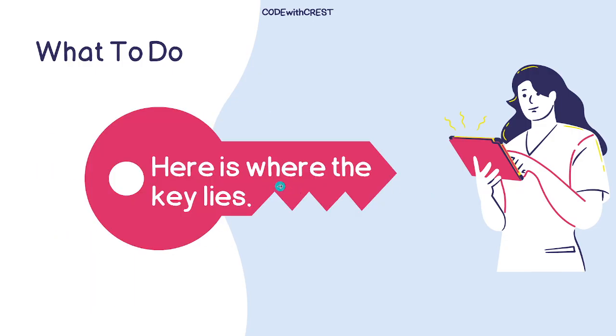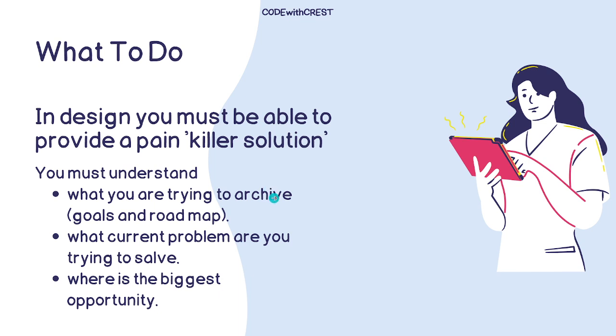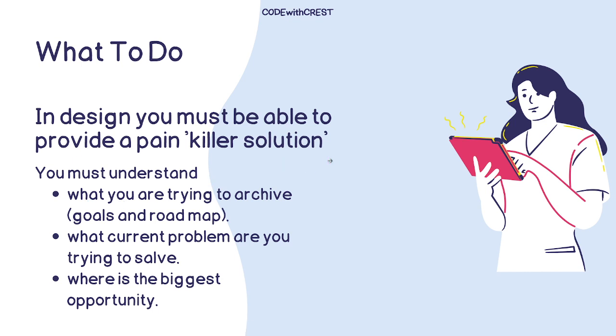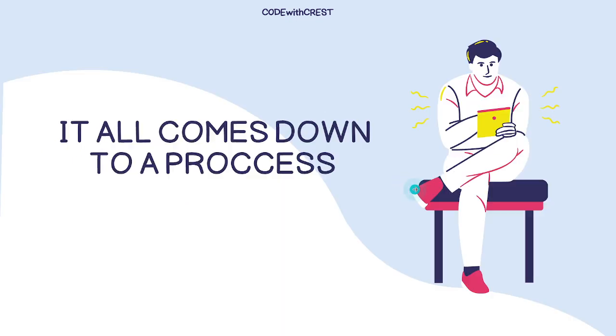Now, so what to do? So here is where the key lies. In designing, you must be able to provide a painkiller solution, and you must understand what you are trying to achieve. Goals and roadmap must be set very, very clearly. What current problem are you trying to solve with your website, and where is the biggest opportunity? Most of us, we fail to understand this particular biggest opportunity. You're building a website for a company and you fail to understand why the company needs the website. And that is something that we need to be able to understand.